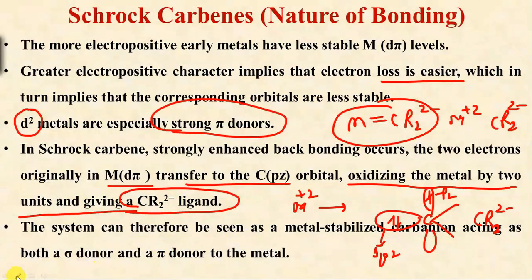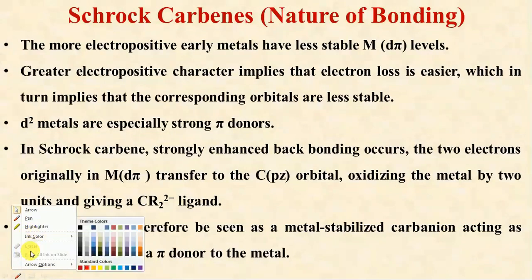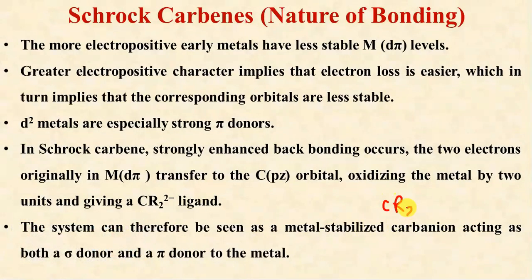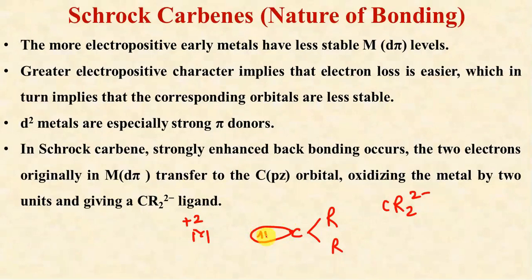The system can therefore be seen as a metal stabilized carbanion. Why carbanion? As I told you, we have CR2 2- acting as both a sigma donor as well as a pi donor to the metal. This means if the metal transfers its 2 electrons, we get CR2, and the metal is now in a higher oxidation state by 2 units. This orbital now has 2 electrons, and this pz orbital also has 2 electrons.